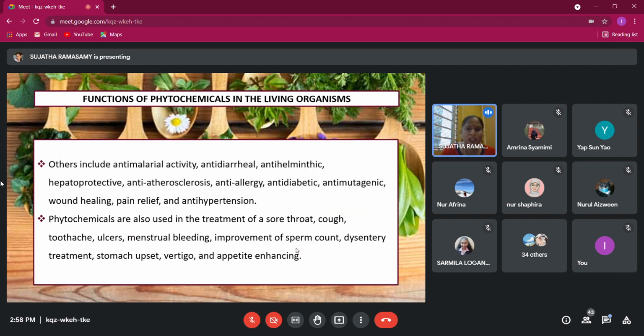Okay, and it also has other activity. There are many research showing that phytochemicals have a good anti-allergy, anti-diabetes, anti-cancer, wound healing, anti-hypertension, and also can be used to treat ulcer, toothache. Toothache paling kalau nak rawat gigi, the best example bunga cengkeh. Okay, just ambil bunga cengkeh, you just make it into a powder, you put between your teeth. I can say that's the best remedy for toothache. Okay, sebelum you go and see the dentist. Okay, vertigo, appetite enhancing, stomach upset, it's all come from the plants.